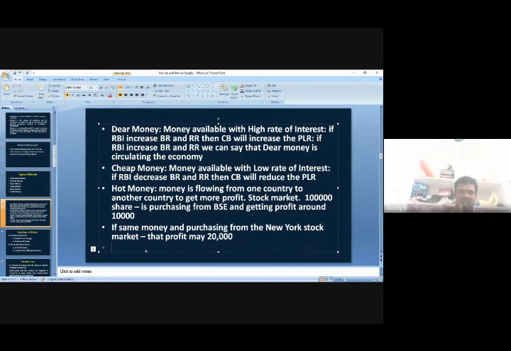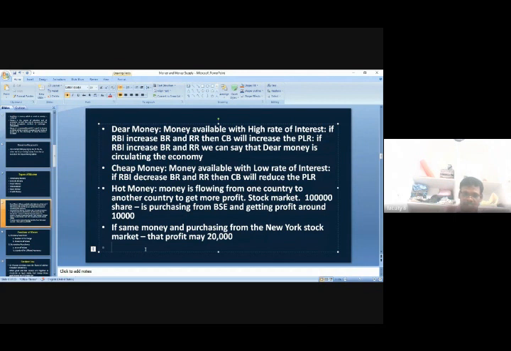Okay, that is called hot money. That's why I told you, money is flowing from one country to another country to get more profit. This concept we generally see in the stock market. When shareholders compare their profit with their investment, based on their expectation they try to invest.